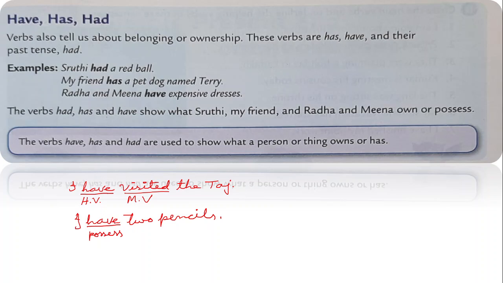So these verbs show belonging or ownership where there is no other helping verb. So remember that every time have cannot be said to be a helping verb, but it can be used as a helping verb. It may be used as a helping verb, but it may sometimes form the main verb. In this case, it is forming the main verb.